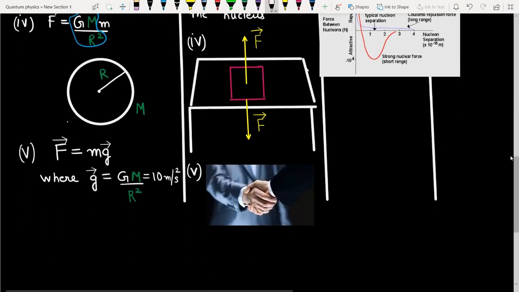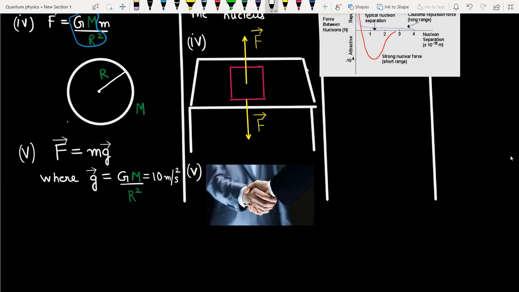You can see that when two people are shaking hands with each other, the atoms present on the surfaces of the two hands are very, very close to each other, and therefore the atoms interact with each other. Even though the atoms individually are neutral, like I gave the example of the dipole, the net charge is neutral, but when two dipoles are very, very close to each other, they exert forces on each other.